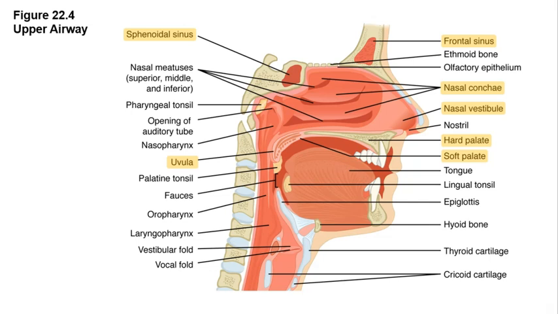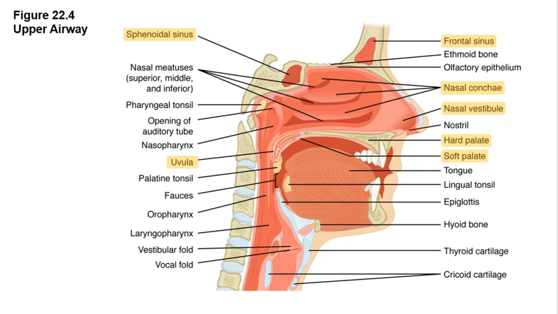The sphenoidal and frontal sinuses are paranasal sinuses that are found in the sphenoid and frontal bones, respectively. These serve as chambers to warm and humidify incoming air and act as resonance chambers for speech. The paranasal sinuses collectively reduce the weight of the skull as well.